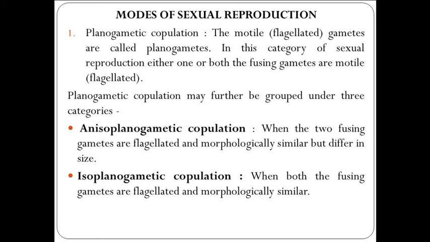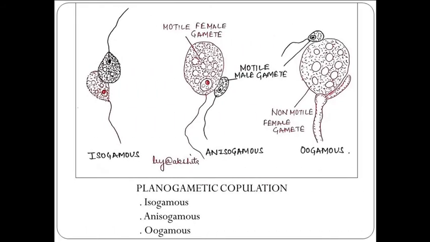In anisoplanogametic, the two fusing gametes are flagellated and morphologically similar but differ in size. Isoplanogametic, when both fusing gametes are flagellated and morphologically similar. You can see on the left is isogamous, number two is anisogamous, and third is oogamous, that is ooplanogametic. When the male gametes are flagellated, you can see the oogamous type, the extreme right diagram.